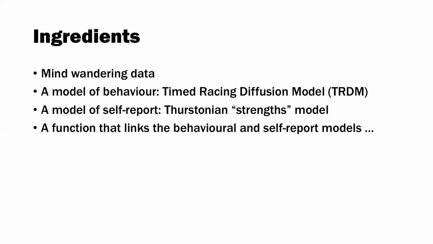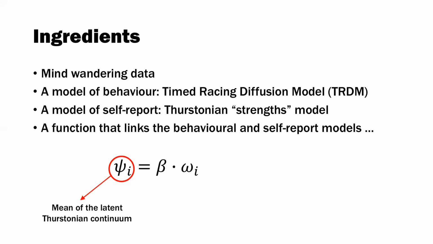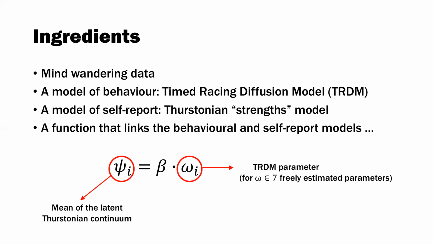Our final ingredient is a function that links the behavioural and the self-report models. For this, we're doing a quite simple linking function. We're assuming that the mean of the latent Thurstonian continuum, psi, where subscript i is for participant i, is a function of the TRDM parameter for participant i. I'm notating this with omega, which cycles through the 7 freely estimated TRDM parameters. So we fit 7 different models, and we're going to compare which one provides the best account of the joint behavioural and self-report data.